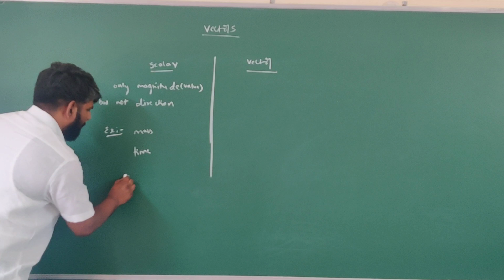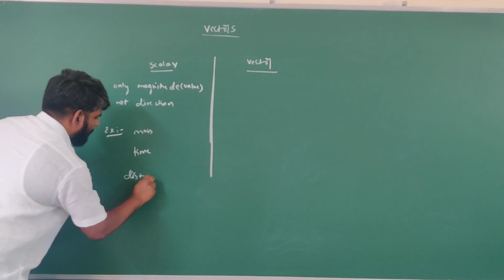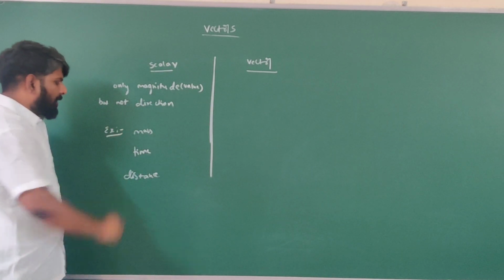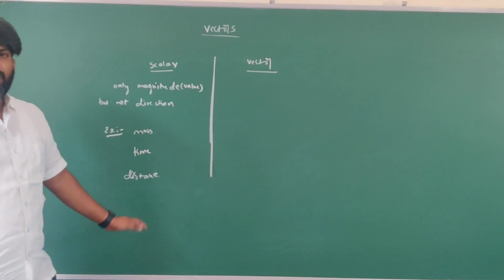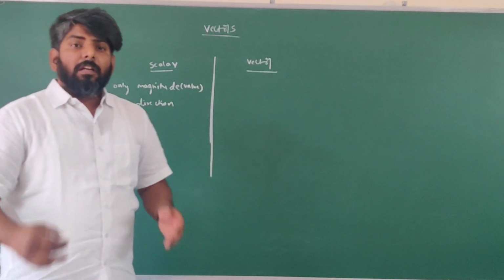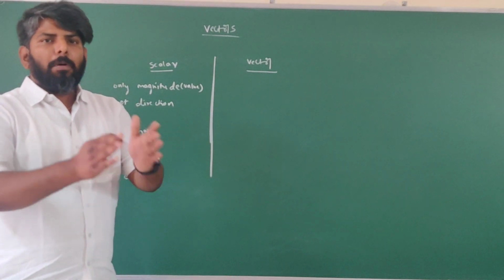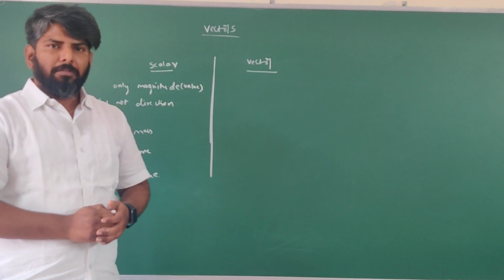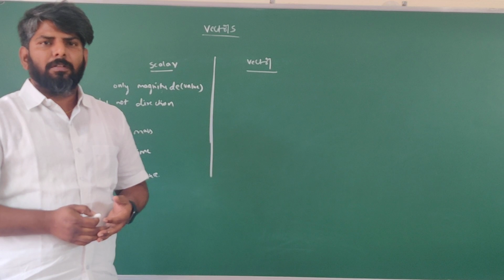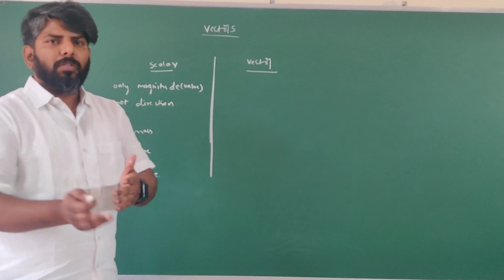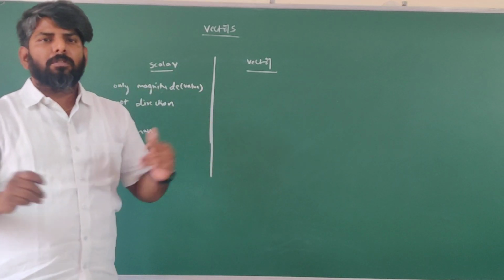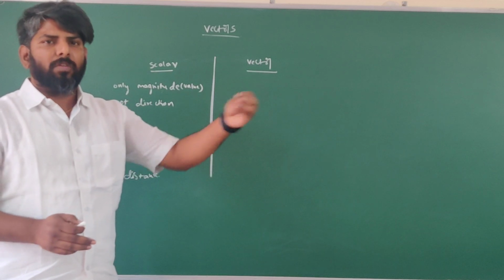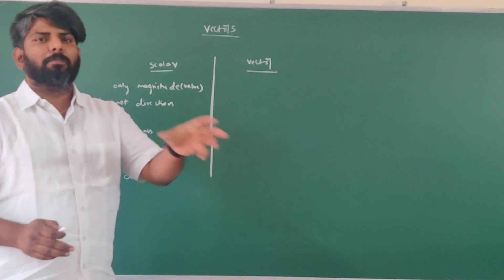In the same way, distance means the length of the original path followed by the person. Further, there is no specific direction. The length of that original path we are going to calculate, like 10 meters, 20 meters, 30 meters, we are going to measure.